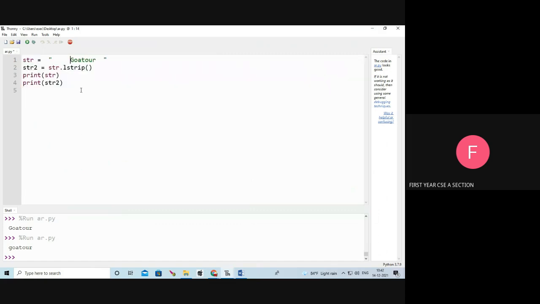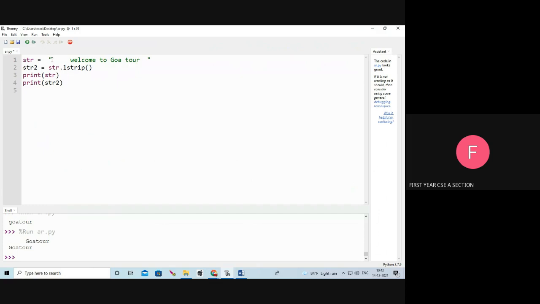Here my str equal to double quotation, some space, welcome to, after that also some space. This is my str.